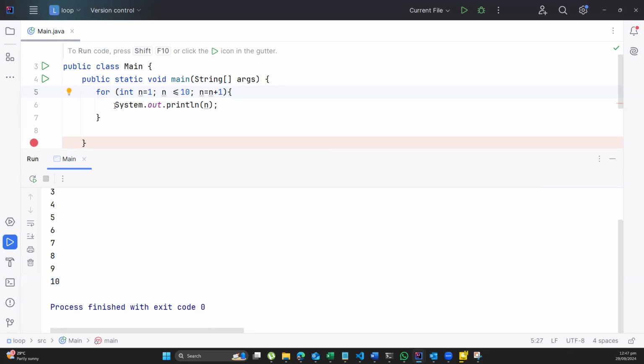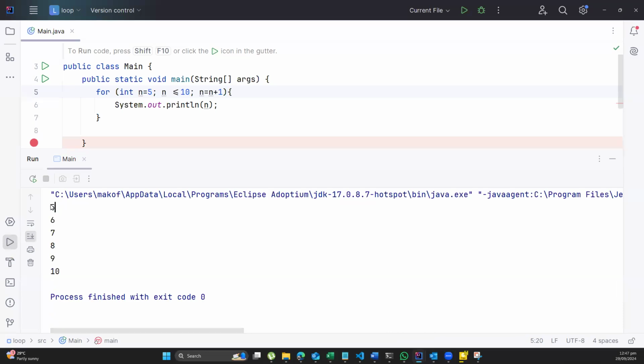So for the for statement, it gives you the opportunity for you to tell the computer your starting point. For example, I could have easily told the computer my starting point is going to be 5. And so when I run this, you realize my program will start counting from 5 instead of counting from 1. So I control the starting point. I control the conditions that would stop the program from running. And I control how many times my program should run. Should it run once or twice or 3 times or 5 times?